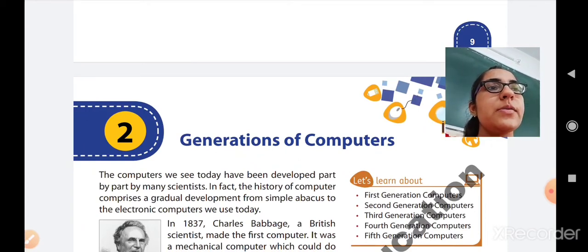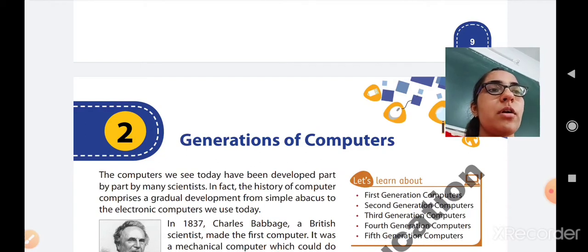The computers we see today have been developed by many scientists. In fact, the history of computers comprises a gradual development from the simple abacus to the electronic computers we use today. It means that we can see that many generations are there. Our grandfather is the first generation, then our father is the second generation, and we are the third generation of them. Okay, so in the same way a computer is also divided into many generations.